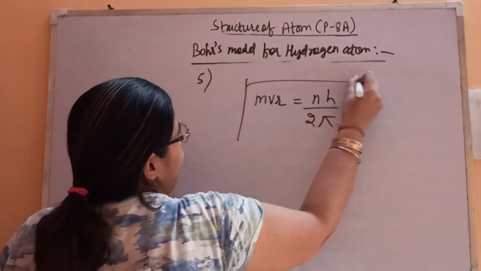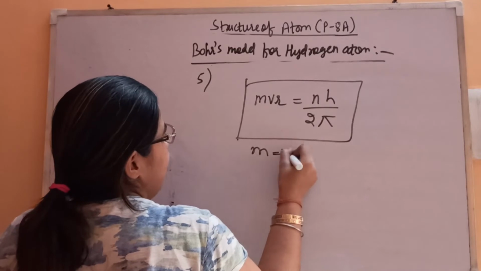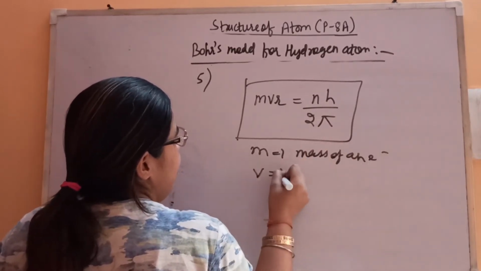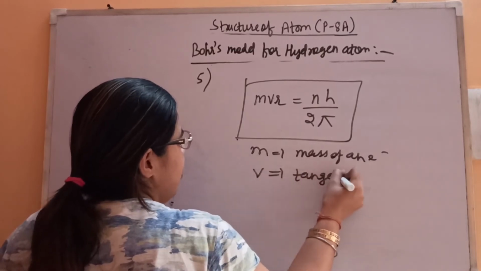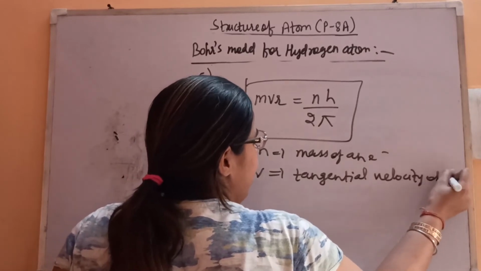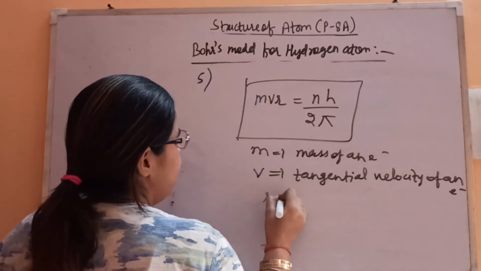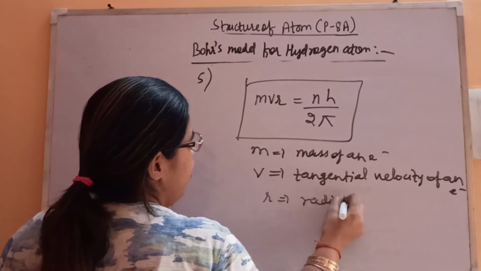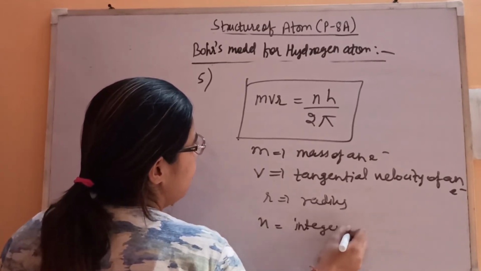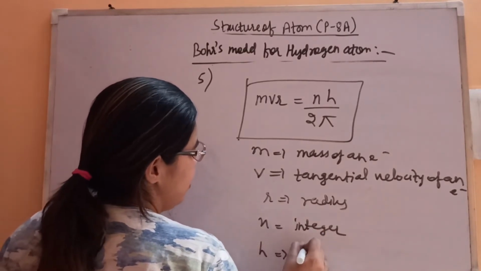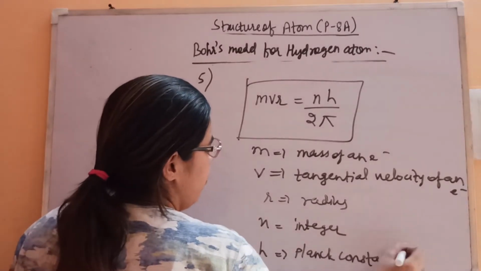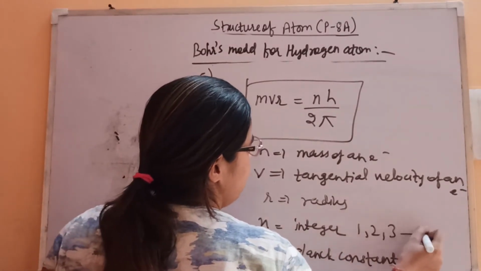This is the formula where m is the mass of an electron, v is the tangential velocity of an electron, r is the radius of the orbit in which it is moving, n is the integer, h is the Planck constant. Fine, so n is the integer 1, 2, 3 and so on.